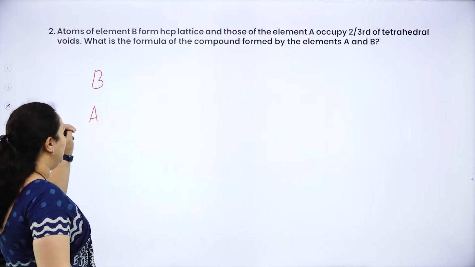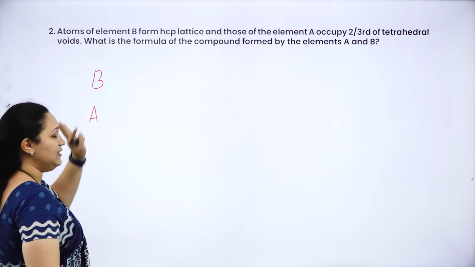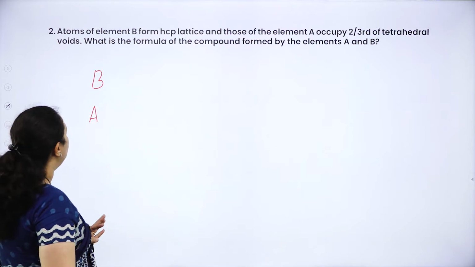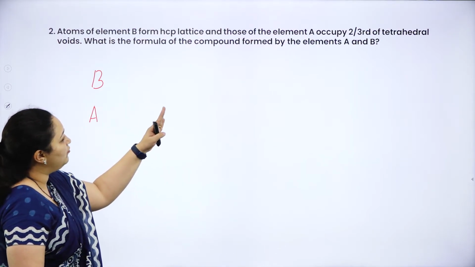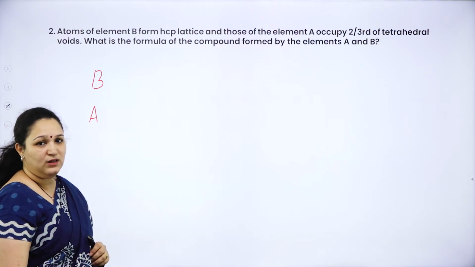So we have two elements of the compound, one is A, one is B. Then what is the formula of the compound formed by the element A and B? You have to tell the formula of the compound.